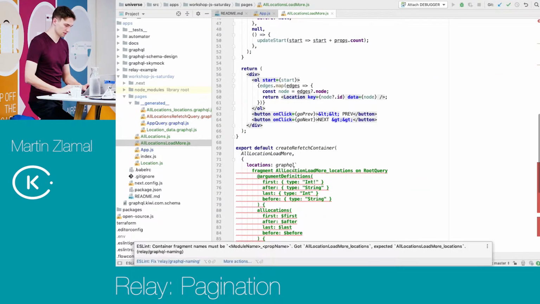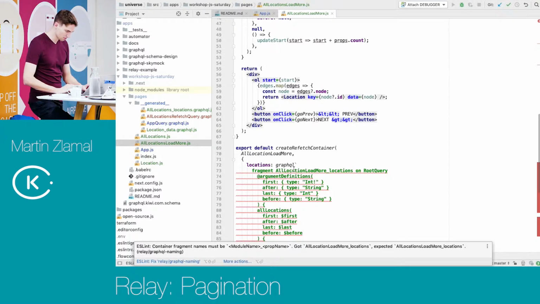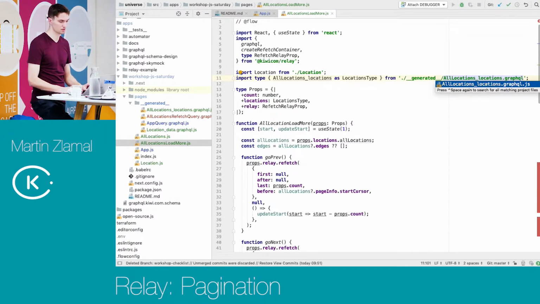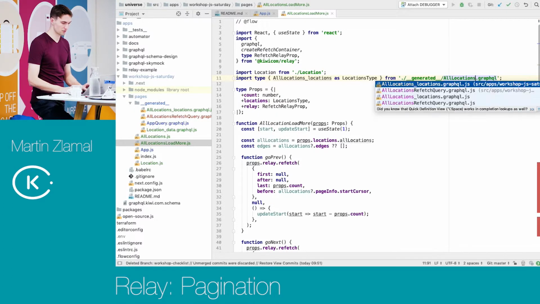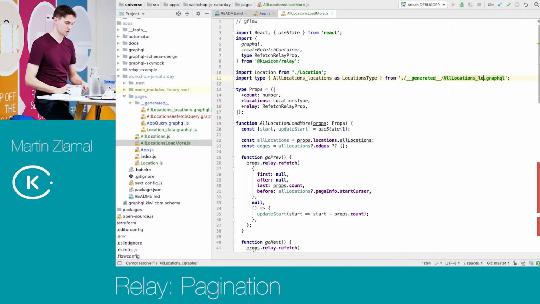and still not happy. Types? You need to rename the type. Proper types? All locations underscore locations. Yeah. But still, I don't think that's the problem. Well, there's nothing to update because there is some other problem yet. It's not being created.